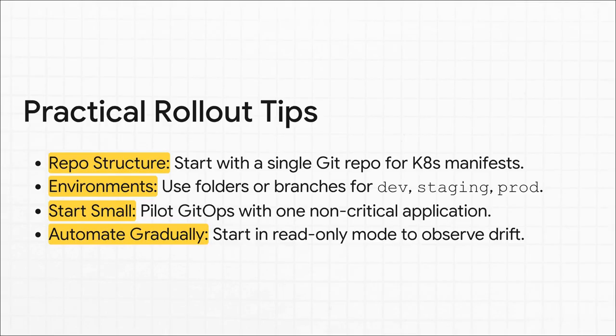And this is the most important part. Start small. Please don't try to migrate everything all at once. Just pick one non-critical application and make that your pilot project. Oh, and here's a great pro tip for you. You can actually start your GitOps agent in a read-only, kind of audit mode. It'll just detect and report on any drift it finds, but it won't automatically fix anything. This is a fantastic way to let your team get comfortable and see what's happening before you hand over the keys and turn on the full automation.